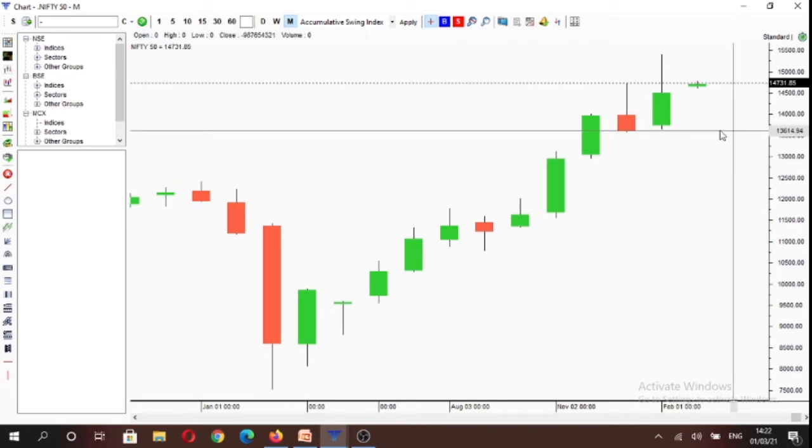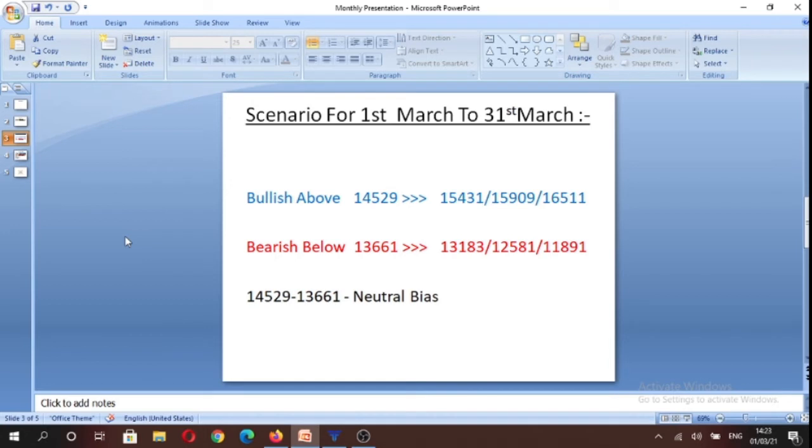So the likely scenario for this month, that is from 1st March to 31st March, we are likely to remain bullish above 14,529 levels, and we can potentially trade towards 15,431 levels, 15,909 and potentially 16,511 levels during this month. And on the flip side, below 13,661 levels, we can potentially trade towards 13,183, 12,581 and potentially 11,891 levels. And the neutral price range is going to be 14,529 to 13,661.